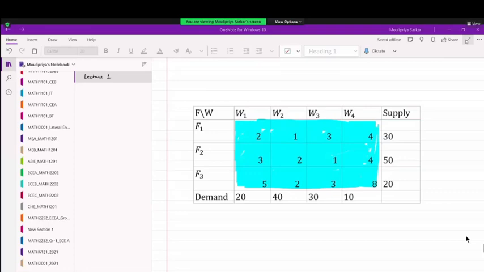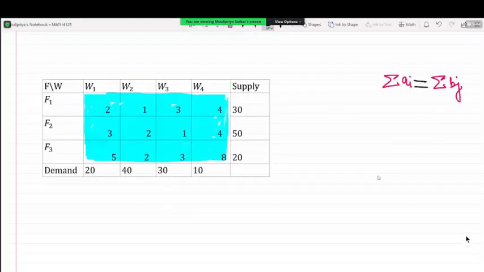Okay, so we have two choices, either it's F1W2 or it's F2W3. So you tell me which cell should I start with. It's your choice. F1W2. F1W2, fantastic. So can you tell me how much can we allocate to F1W2? 30. 30. Fantastic.